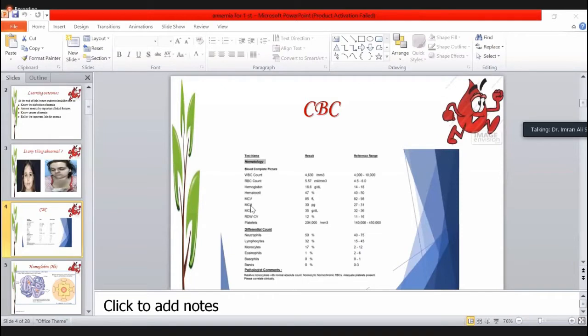Then the MCH is the mean corpuscular hemoglobin, and then the MCHC. The platelet count should be more than 1.5 lakhs. The normal count is between 1.5 to 4.5. So these are the different parameters to see in the blood CP.